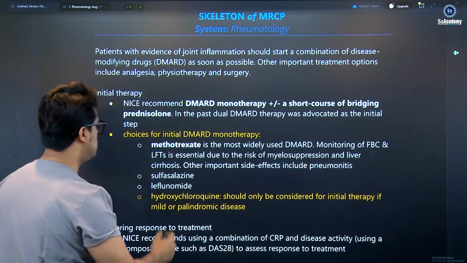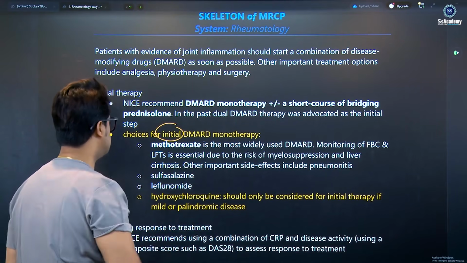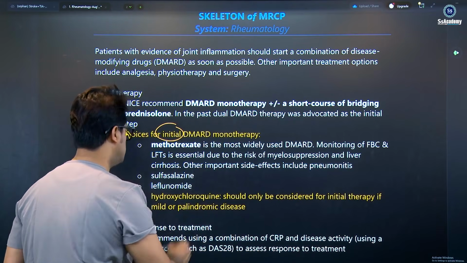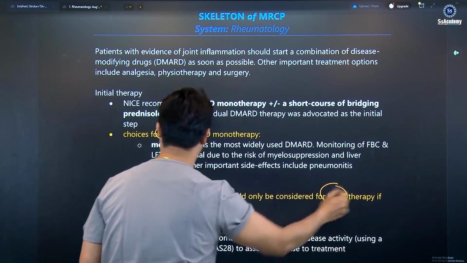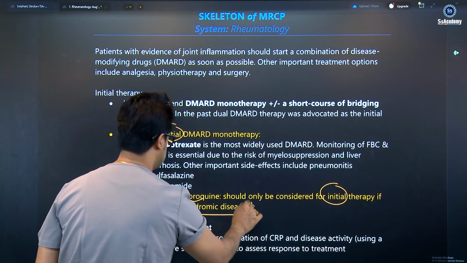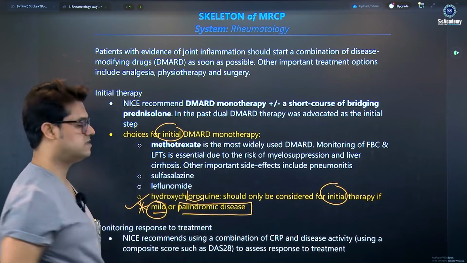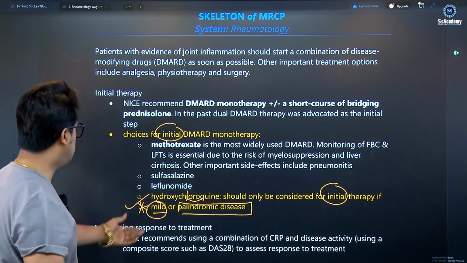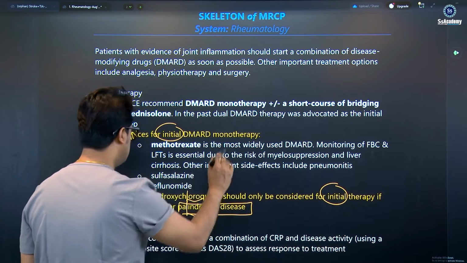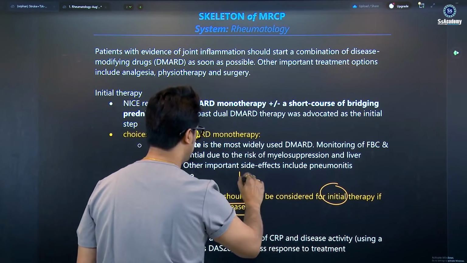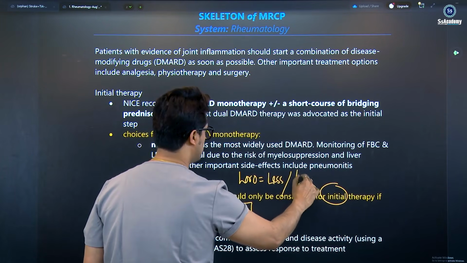Here are the choices of initial therapy. One update has come, so that's why I'm discussing it here a little bit. DMARD monotherapy: hydroxychloroquine should only be considered as initial therapy if the disease is mild or palindromic. So only in mild disease can you choose it as the initial therapy. You can write down: hydroxychloroquine equals mild disease, or palindromic.